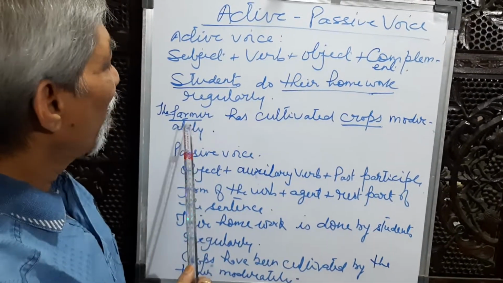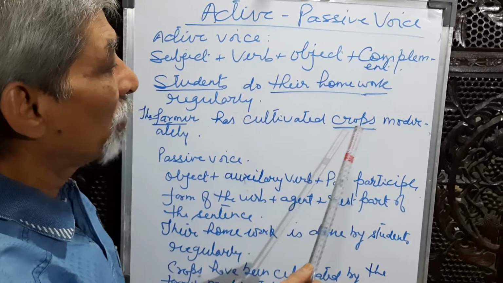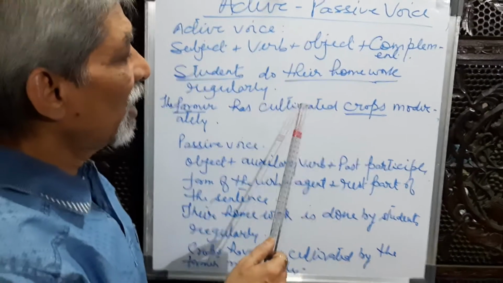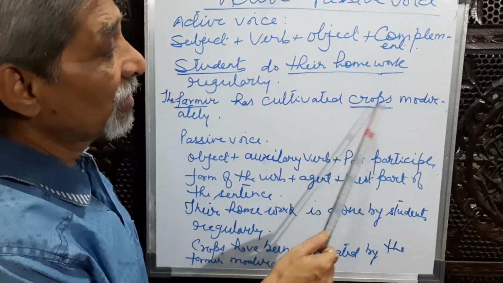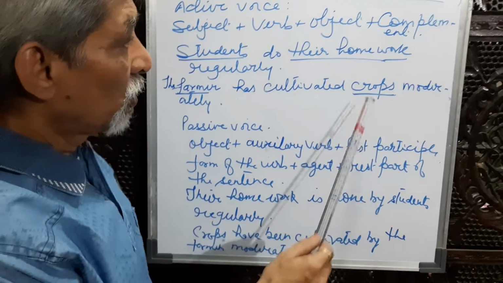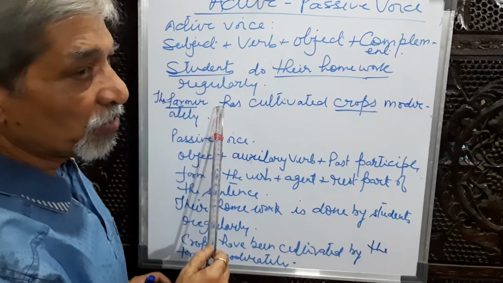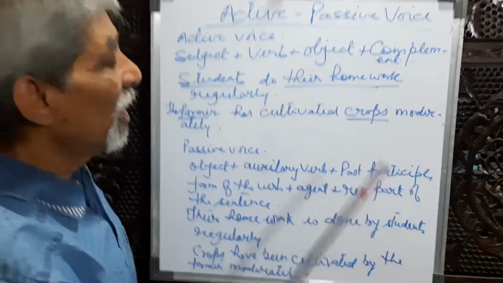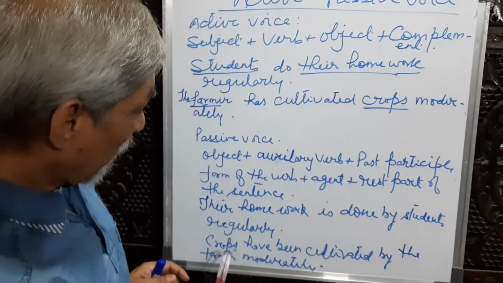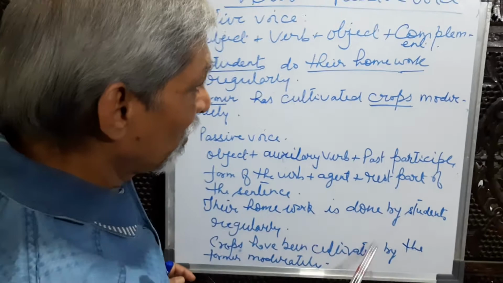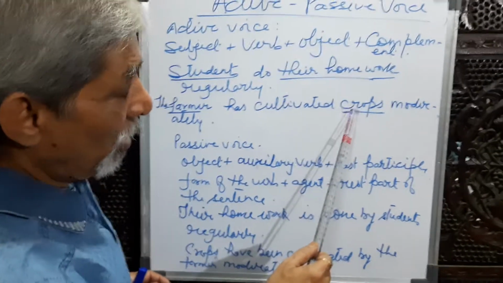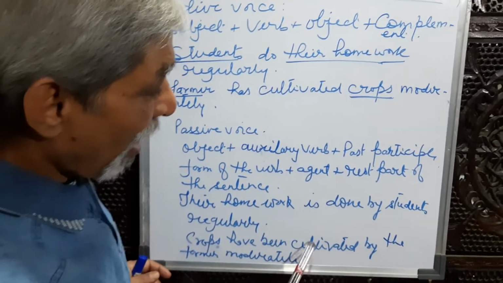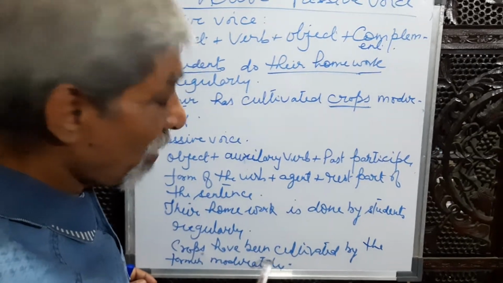The second sentence is, the farmer has cultivated crops moderately. Here the farmer is subject, has cultivated is verb, crops is object, moderately is complement. So crops, and this is present perfect tense. For present perfect tense in passive voice, the auxiliary verbs are has been, have been. So here, crops have been cultivated. Crops is the object, and according to this, the auxiliary verb is have been. Crops have been cultivated by the farmer moderately.